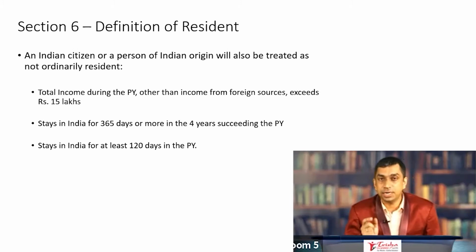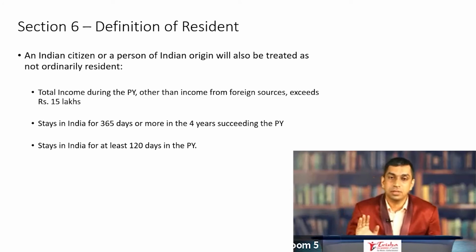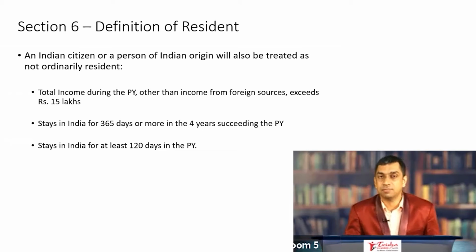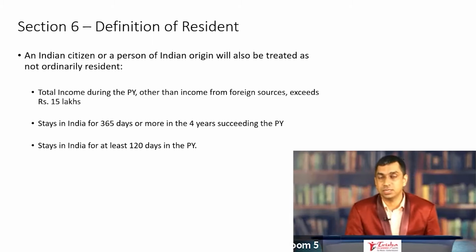The 120-day rule says that number one, you must be an Indian citizen or a person of Indian origin. Number two, your total income during the previous year exceeds rupees 15 lakh. Please note the words exceeds rupees 15 lakh. So a problem which says 15 lakh, this particular rule is not applicable. Total income other than income from foreign sources exceeds rupees 15 lakh. You stay in India for 365 days in the 4 years preceding the previous year, and you stay in India during the previous year for 120 days or more.